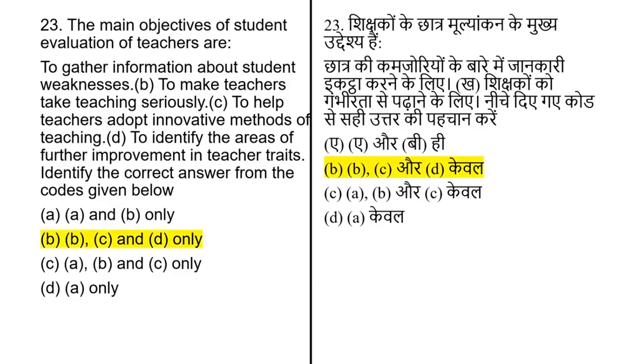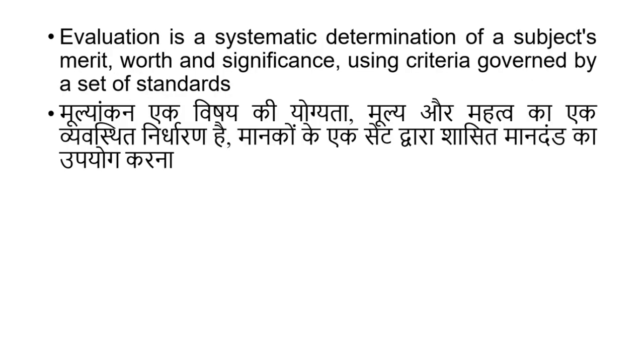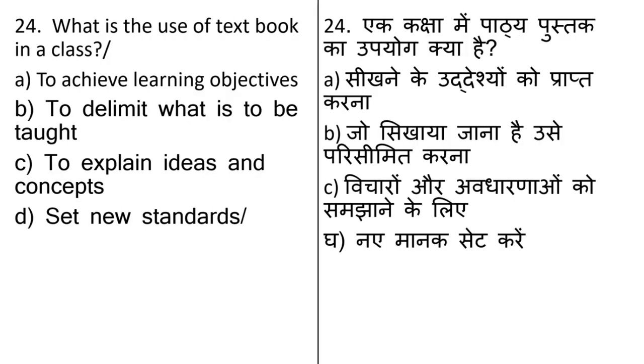The correct answer of this question is option number B, that is to make teachers take teaching seriously, to help teacher adopt innovative method of teaching, to identify the area for further improvement in teaching traits. Evaluation is systematic determination of the subject's merit, worth and significance using criteria governed by a set of standards.